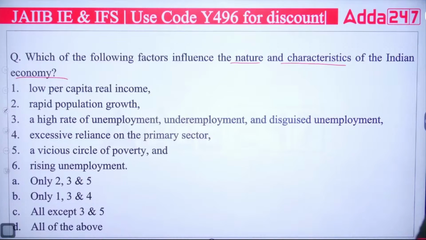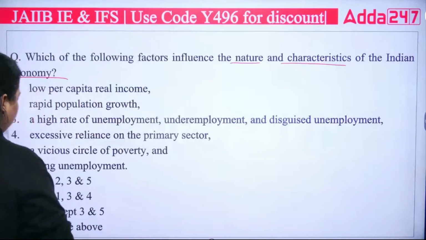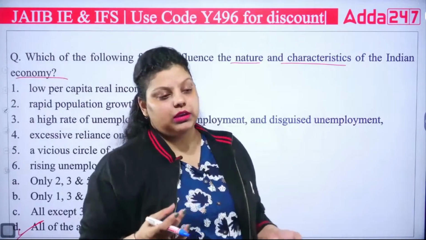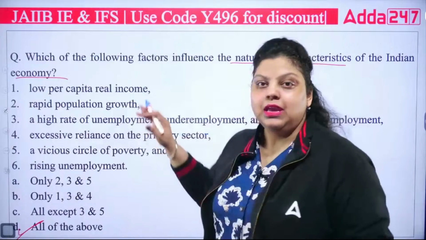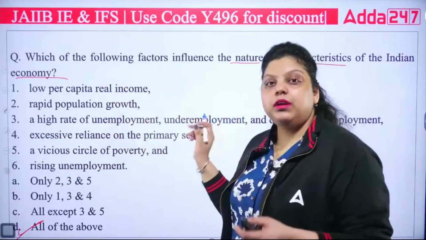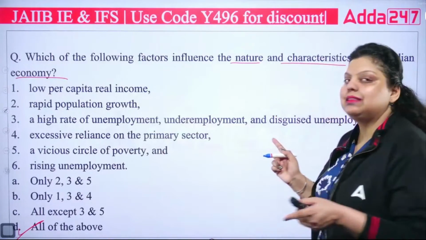Only 2, 3 and 5; 1, 3 and 4; all except 3 and 5; and all of the above. And the answer will be, very good, all of the above. All these are the nature and characteristics of Indian economy. We have a low per capita income. Rapid population growth is there, high rate of unemployment. Underemployment, when the person has to settle for less. The third is disguised unemployment.